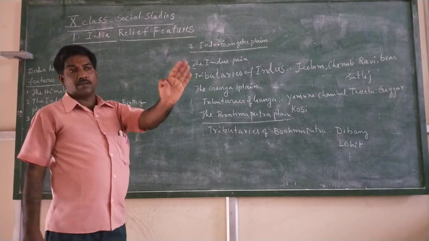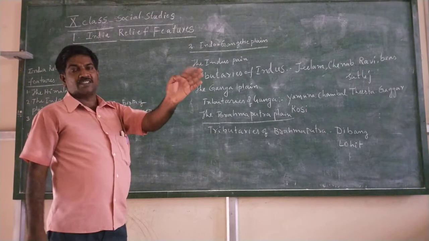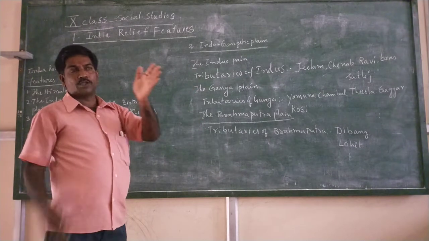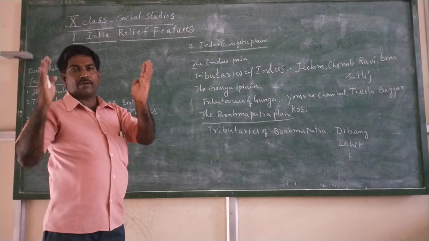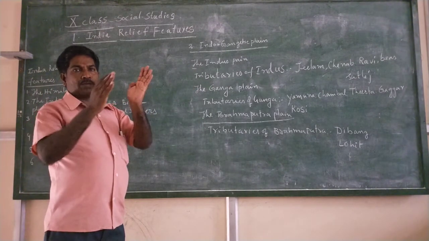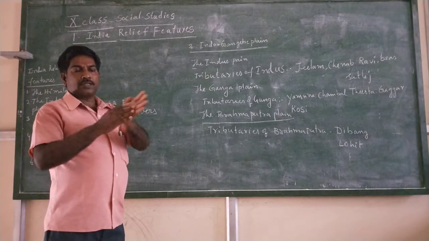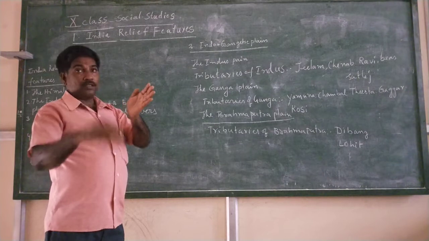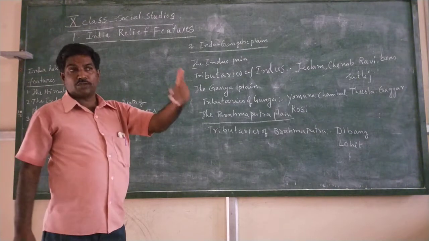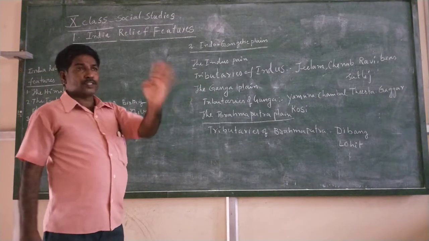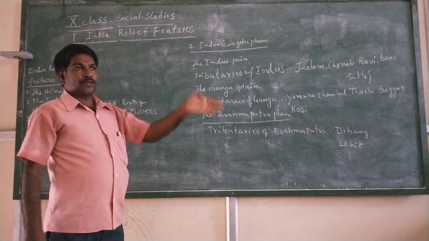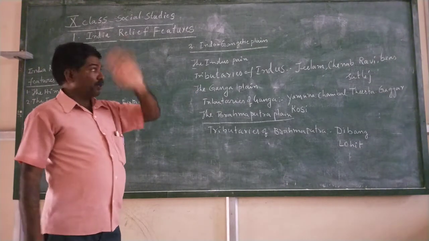Without the Indus river, Pakistan would change into a desert area. Suppose we construct a number of dams to stop and store the water in North India, near Jammu Kashmir or in Punjab, then Pakistan would change into a desert. So Pakistan depends upon the Indus River, whose birthplace is the Greater Himalayas.